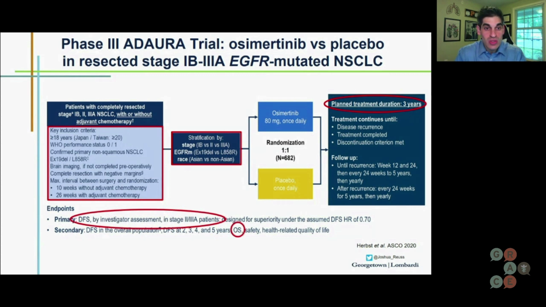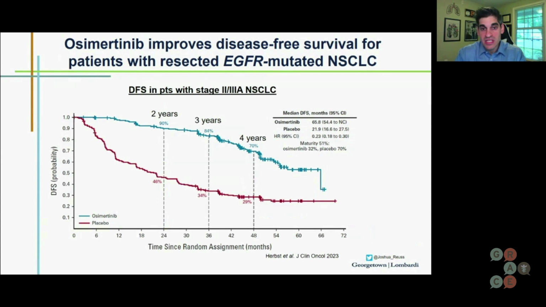So, as this figure shows, the disease free survival was remarkably positive with this trial. You could see out 4 years from the beginning of adjuvant targeted therapy, an incredible disease free survival benefit with 70% of patients who received Tagrisso at the stage 2 and 3A patients alive and disease free at 4 years, compared to 29% who received placebo. And this roughly translated to a 77% disease-free survival benefit for osimertinib over placebo. Again, this is in the primary population that was looked at, the stage 2 and 3A patients.